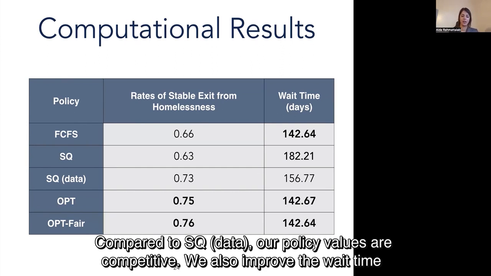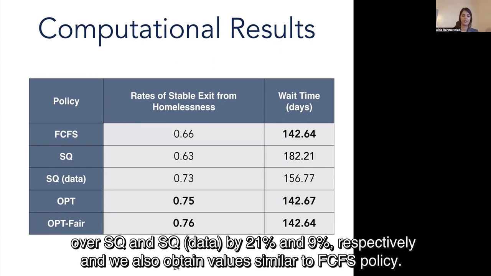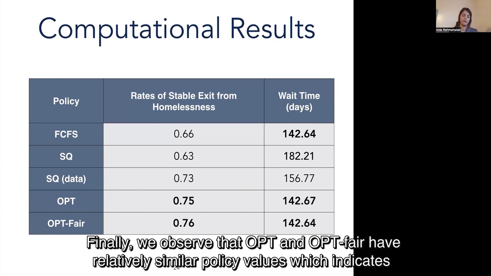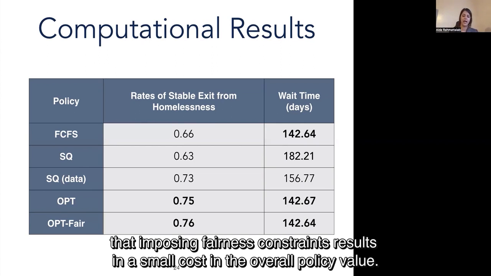Compared to SQ data, our policy values are competitive. We also improved the wait time over SQ and SQ data by 21% and 9% respectively. And we also obtain values that are similar to first-come, first-served policy. Essentially, we achieve the minimum wait time possible. And finally, we observe that opt and opt-fair have relatively similar policy values, which indicates that imposing fairness constraints results in a small cost in the overall policy value.